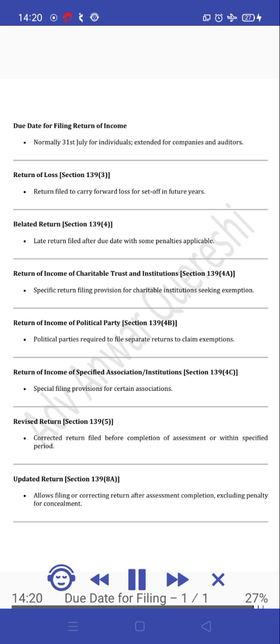Return of income of political parties. Section 139(4)(b). Political parties required to file separate returns to claim exemptions. Return of income of specified association institutions. Section 139(4)(c). Special filing provisions for certain associations.